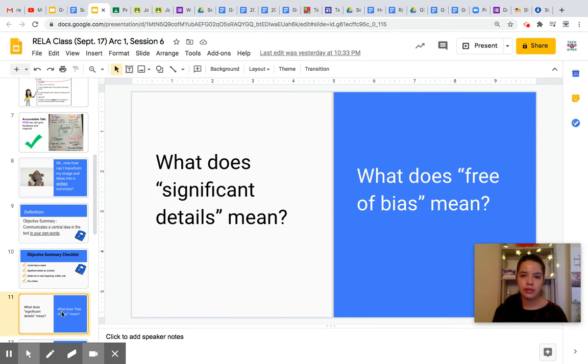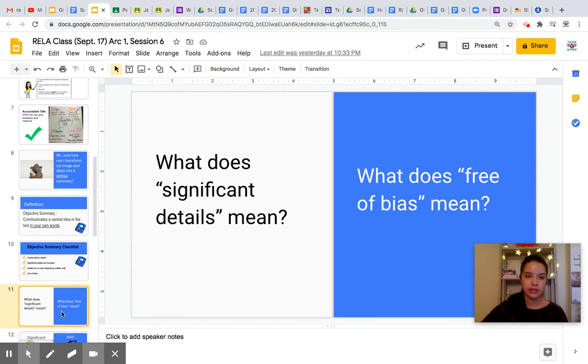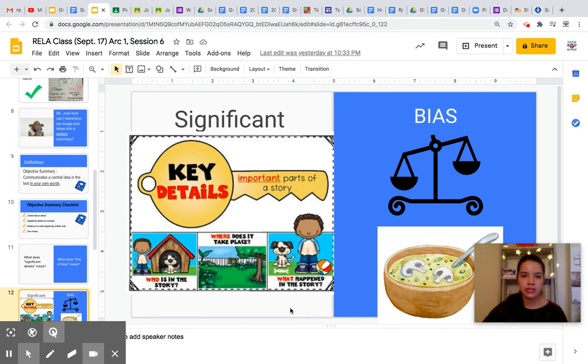Okay, so let's think a little bit more about what these things mean. Significant details are key details, right? Who is in the story? So think about your characters. Am I putting the right amount of people in there? Who was relevant in the story that I should talk about, right? Who's the main character? Where does it take place? You guys did an awesome job with the setting. So now make sure we put it into words. Where does it take place and why does that matter, right? Why do certain things matter? What happened in the story? Beginning, middle, and end, main things that happen.